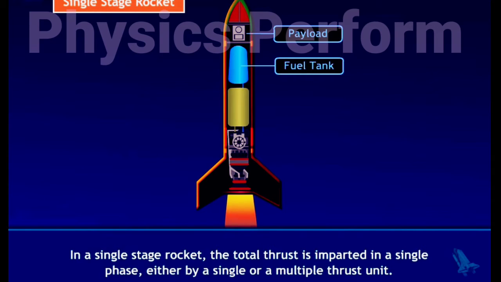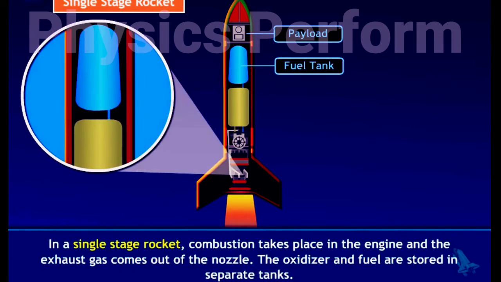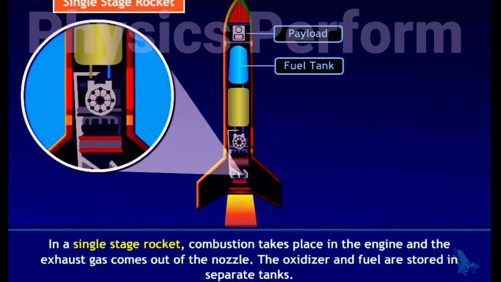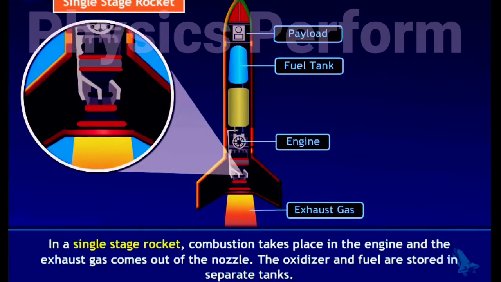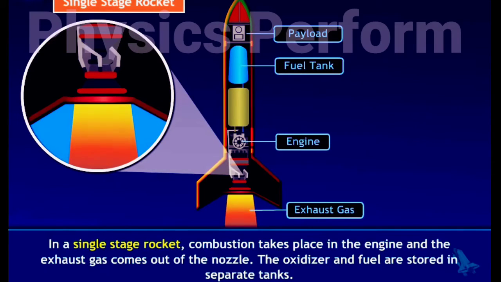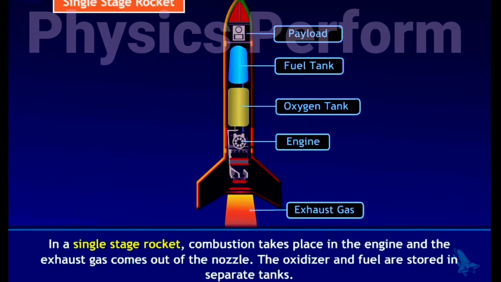In a single-stage rocket, the total thrust is imparted in a single phase, either by a single or multiple thrust units. In this type of rocket, combustion takes place in the engine, and the exhaust gas comes out of the nozzle. The oxidizer and fuel are stored in separate tanks.